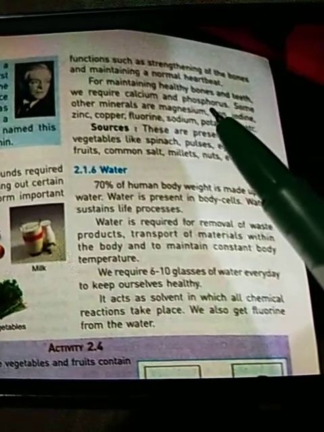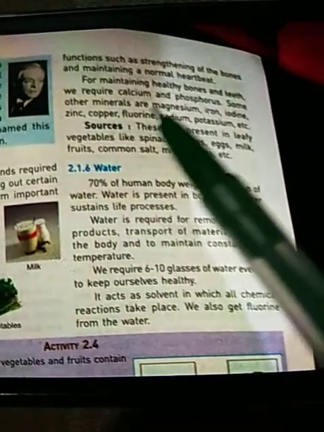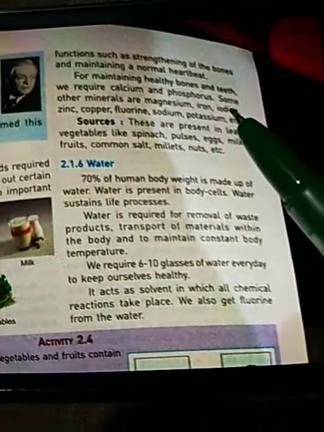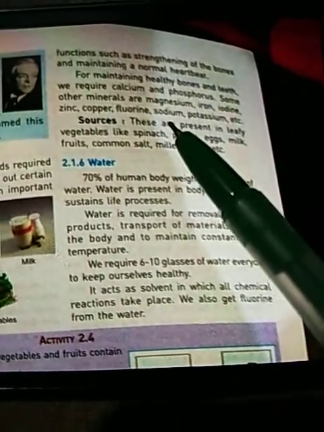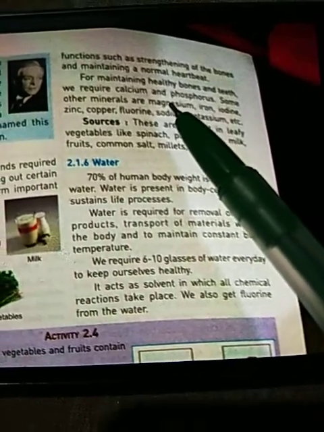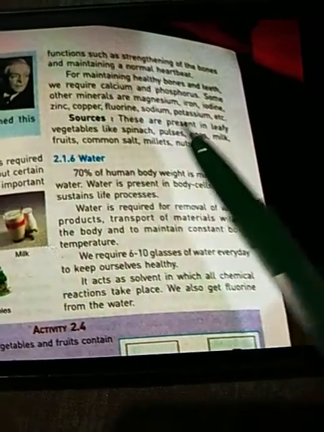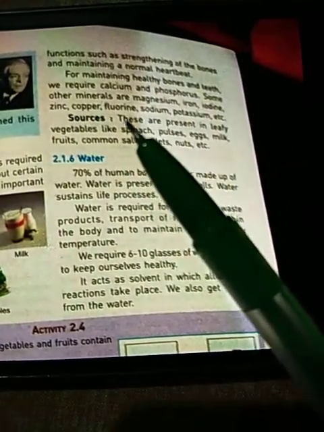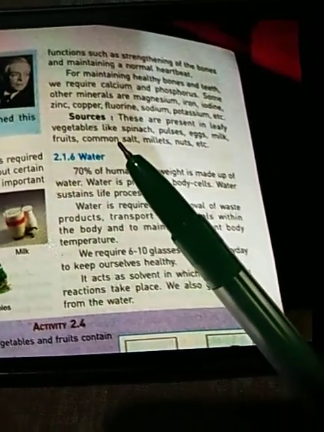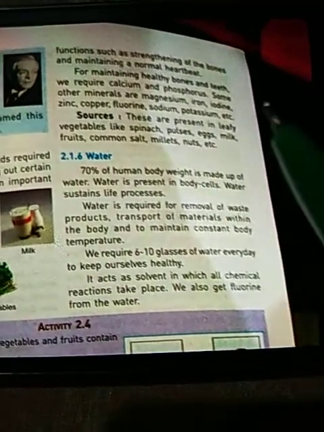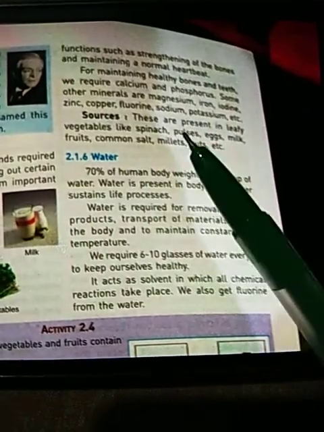For maintaining healthy bones and teeth, we require calcium and phosphorus. Some other minerals are magnesium, iron, iodine, zinc, copper, fluorine, sodium, potassium, etc. And like the vitamins, these minerals are also required by our body in a smaller quantity. Sources: these are present in all leafy vegetables like spinach, pulses, eggs, milk, fruits, common salt, which we use in our kitchen, millets and nuts. These food items are a rich source of minerals.